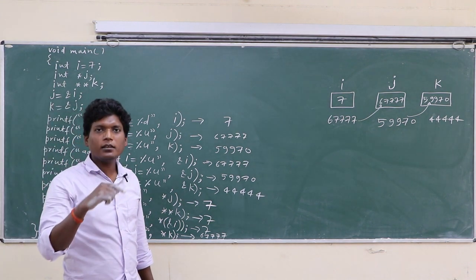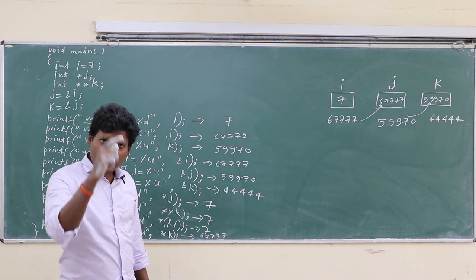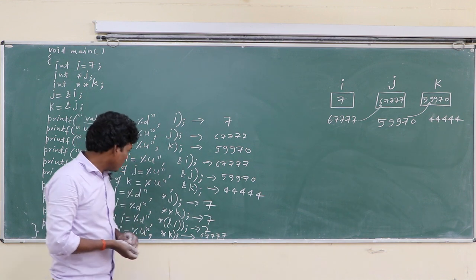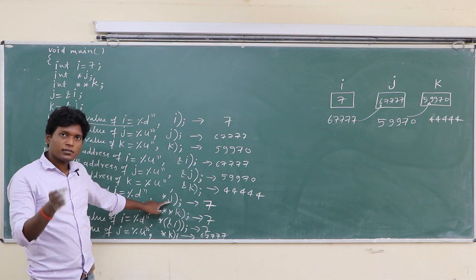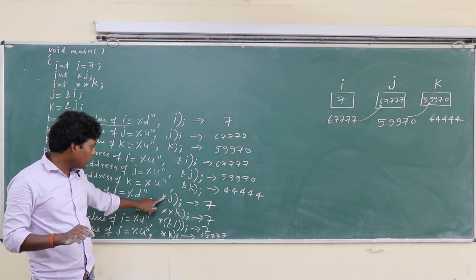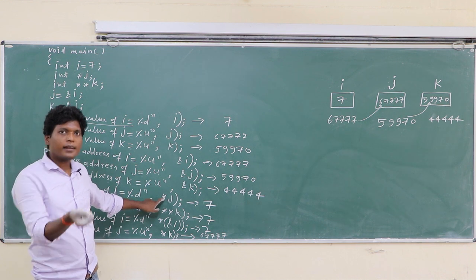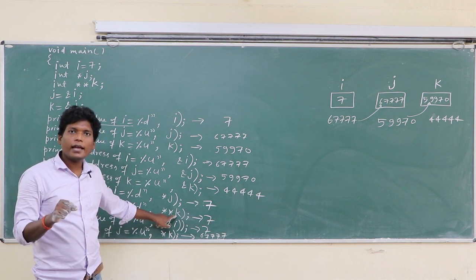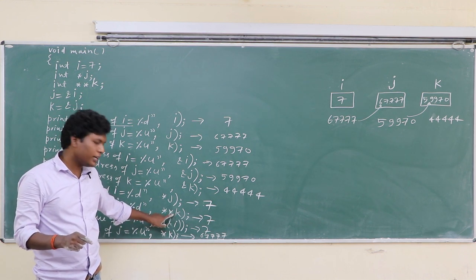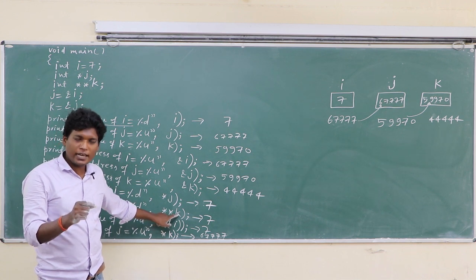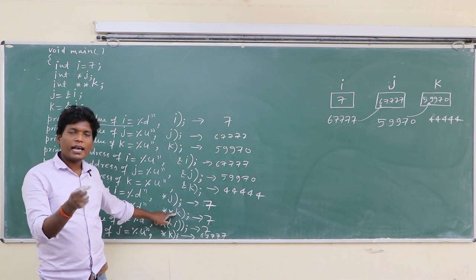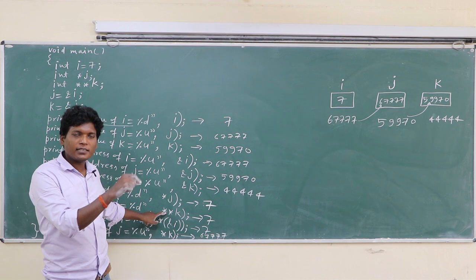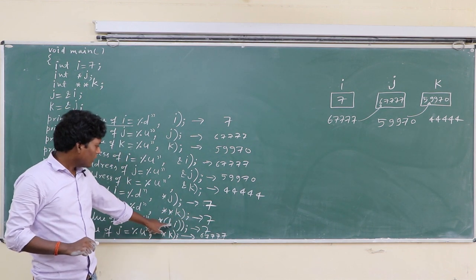Class, & gives the address, and asterisk gives the value at that address. Okay, so here j has i's address, and asterisk makes it the value at i's address, that is 7. Here class, k has j's address, asterisk makes it value. K has j's address, make it value, it has i's address, make it value again, it has 7, that is in i's address. Okay, in this way.